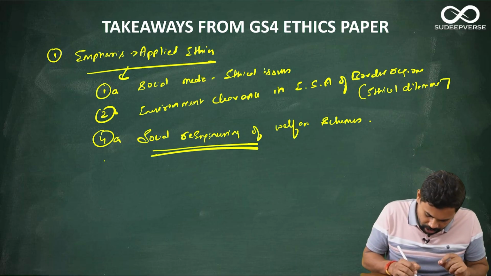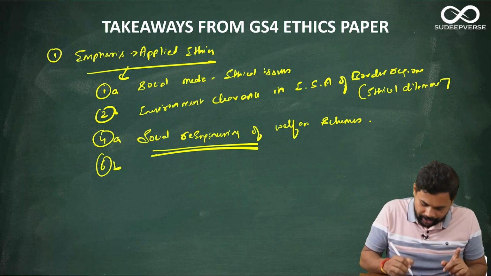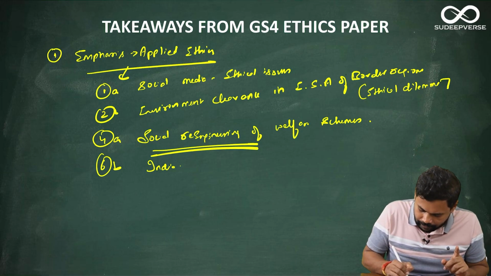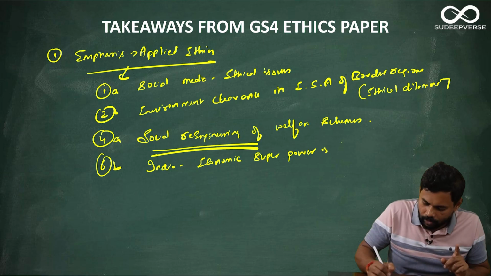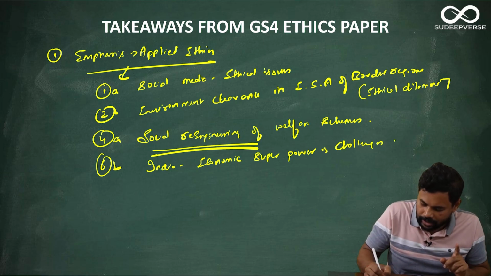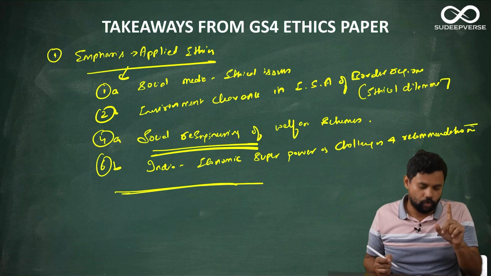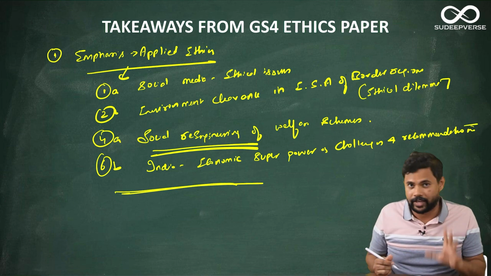The next is 6B. In 6B they have asked, India going on to become an economic superpower, what can be the challenges and recommendations? Okay, so these are the 4 important applied ethics questions that they have asked.